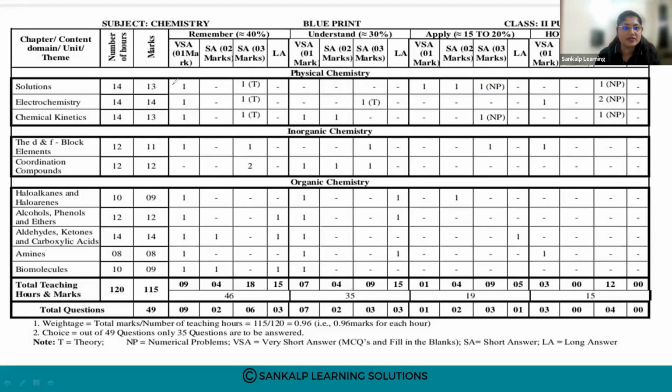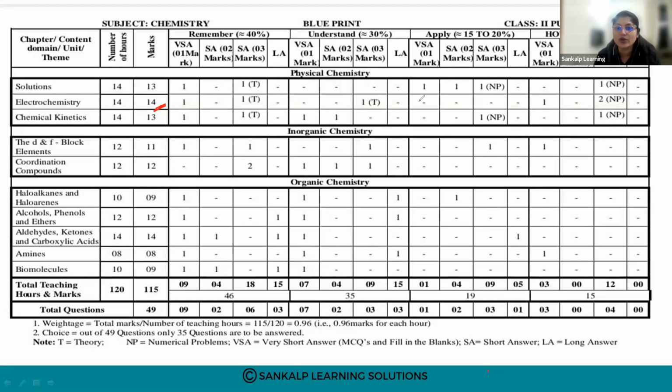Next is electrochemistry. The number of marks allotted is 14 marks. Here 2 one-mark questions are asked. One is a simple question, another is the applicative type. The 2 marks question is not asked.